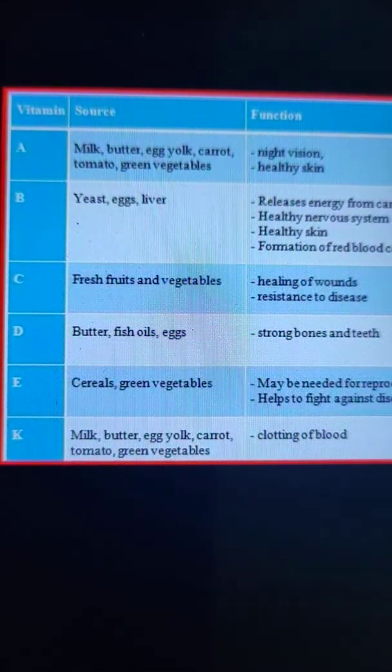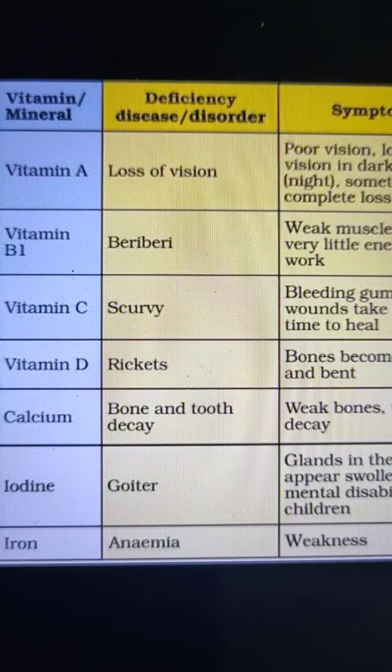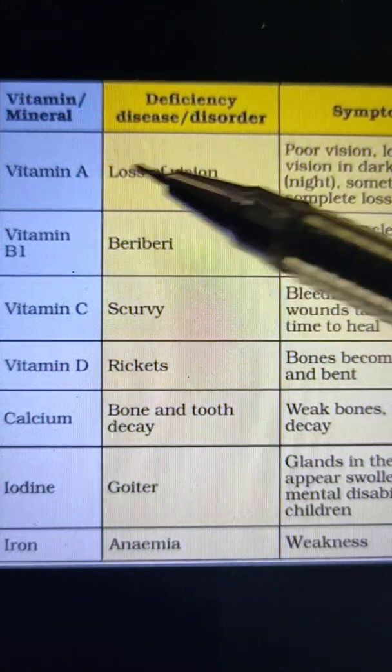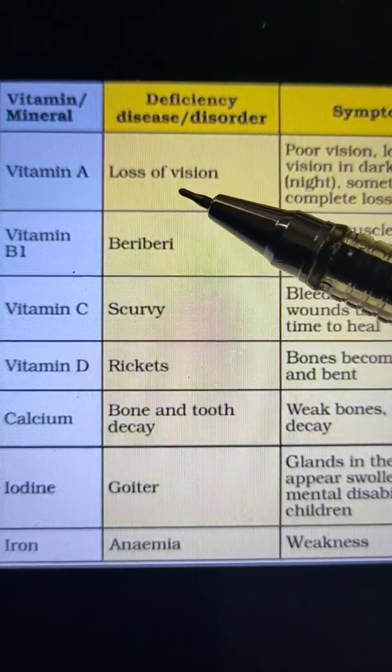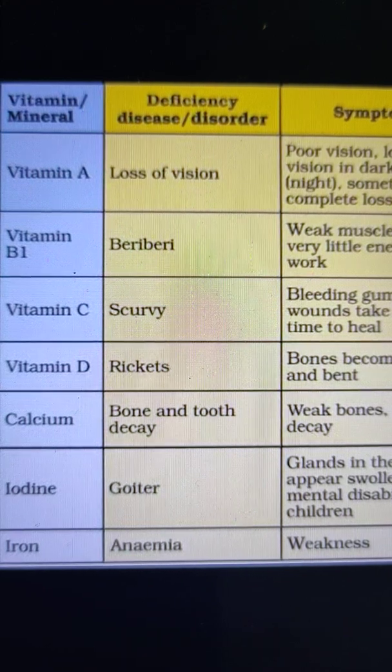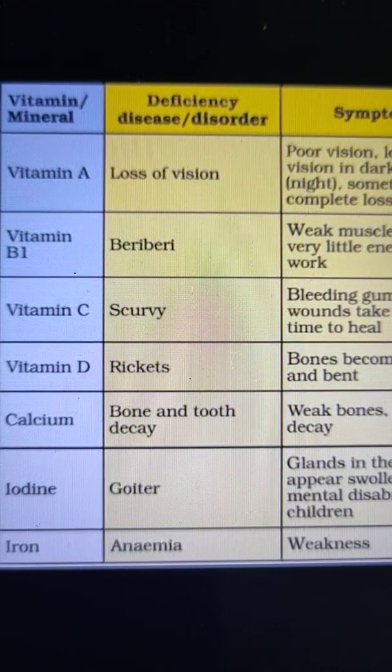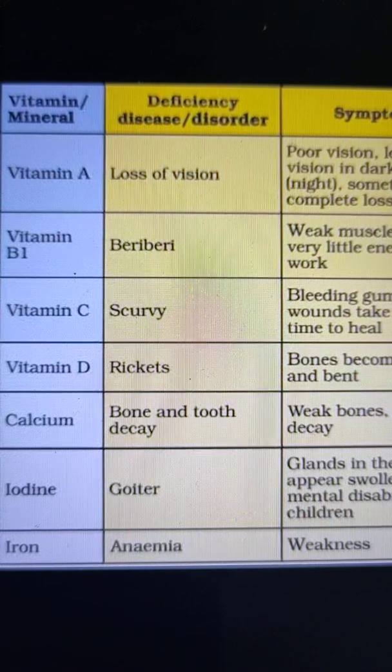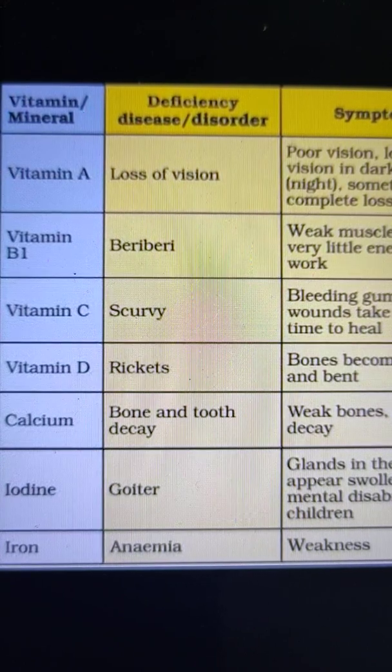There are several diseases also which occur due to the deficiency of these vitamins. So let's discuss them also. Okay, so first one is vitamin A. The deficiency disease is loss of vision, and the symptoms of the disease are poor vision or complete loss of vision in darkness, or the loss of vision during night.